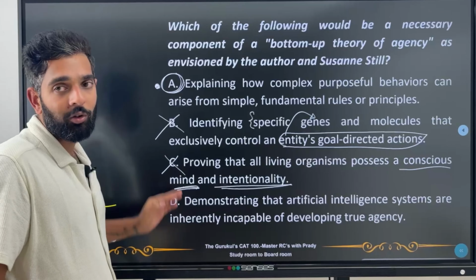Now D, demonstrating that artificial intelligence systems are inherently incapable of developing true agency. Guys, in the passage itself, the author has given us a hint that AI might also be developing agency, which is in direct contradiction of this option, right? So this will be an opposite answer. We can remove D. The best possible answer for us over here would be A.